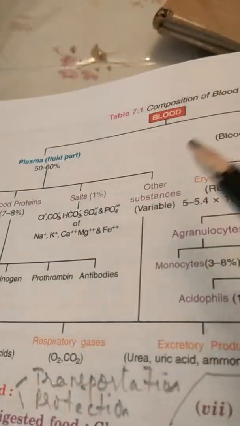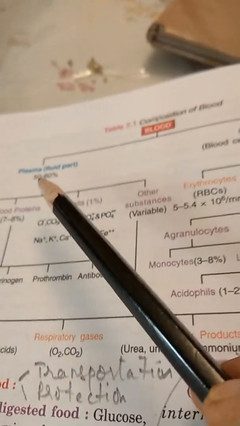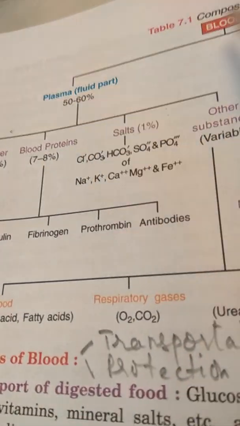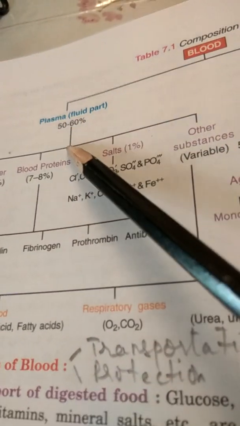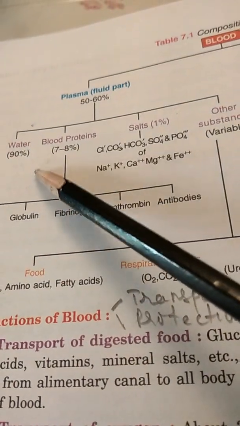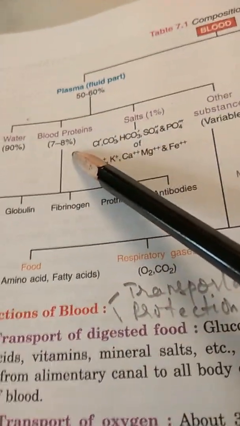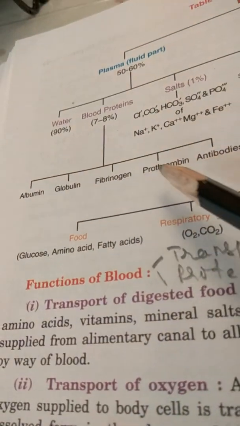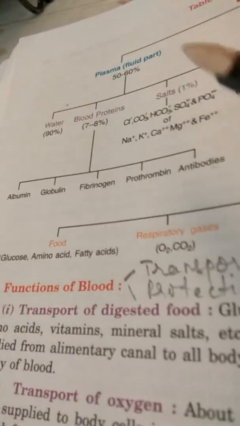Now see this table. The blood is composed of two main parts. The fluid part, blood plasma, which is about 50 to 60% of the total quantity of blood. This blood plasma contains water, blood proteins of different types, albumin, globulin, fibrinogen, prothrombin, some antibodies.